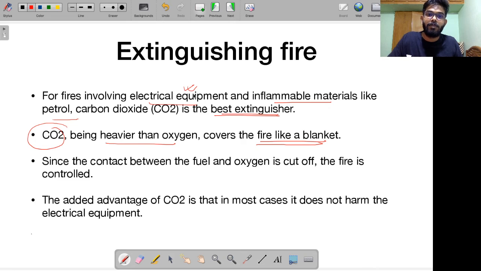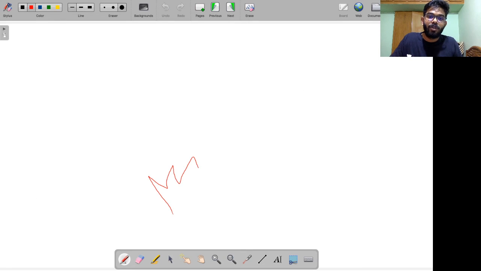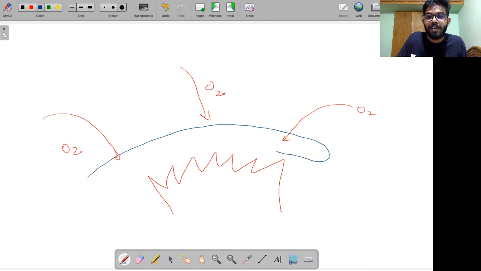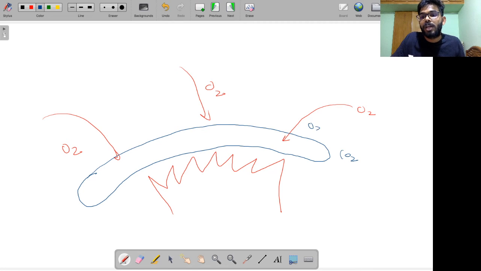Let me just explain how that works. So this is your fire, it's burning. Remember, it is able to burn because there is a supply of oxygen. As long as there is a supply of oxygen, this fire keeps on burning. So right now you are using a fire extinguisher and firing carbon dioxide at this. Remember, carbon dioxide is denser, heavier than oxygen. So carbon dioxide starts to sink in and oxygen starts to go, right?